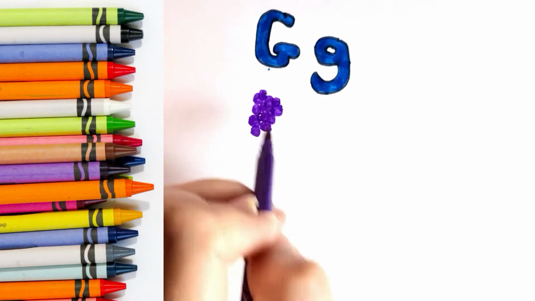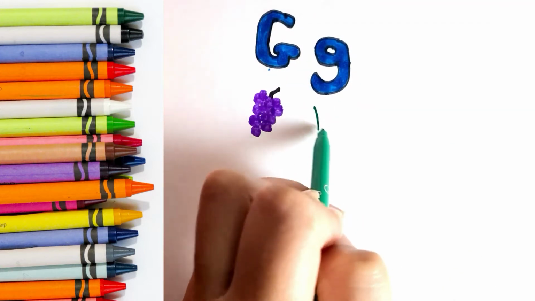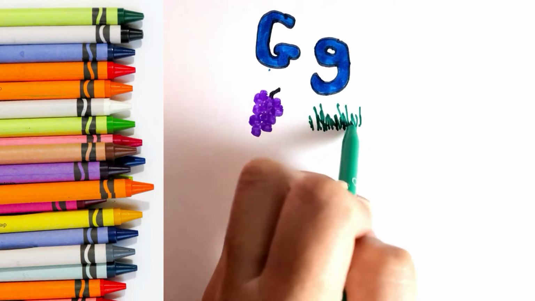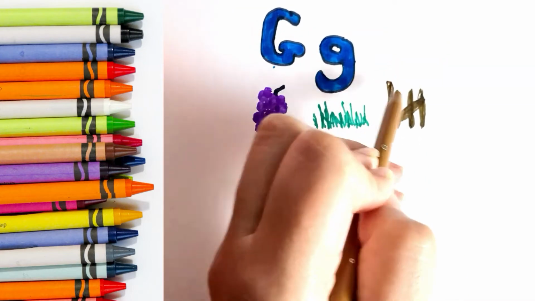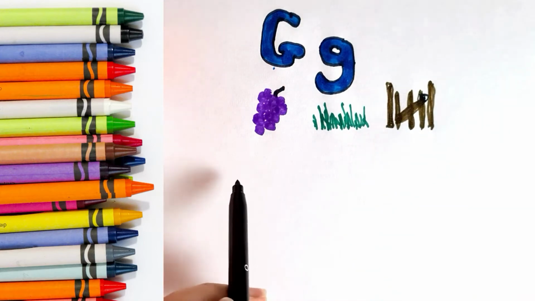G is for grapes, G, G, grapes. G is for grass, G, G, grass. G is for gate, G, G, gate. Now let's practice writing the letter G.